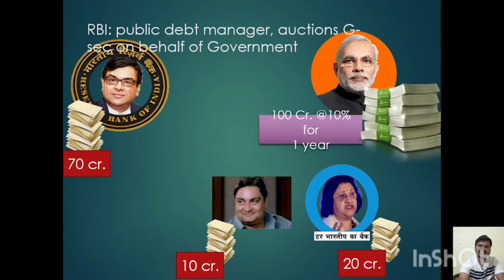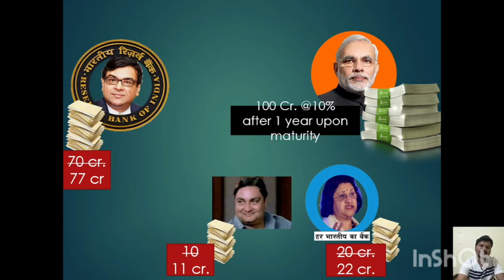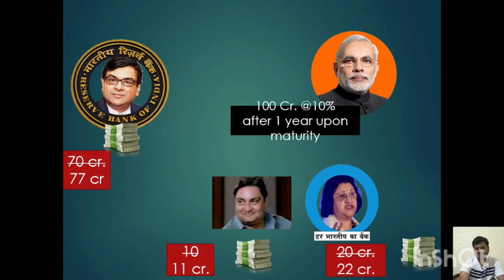Now after 1 year, the government previously told it wanted to take 100 crore rupees at 10% for 1 year. Now after 1 year, what will the situation be? After 1 year, all these persons will get 10%. Government gives money to all these persons. This person will get 10% of 10 crore, that is 11 crore. It will become 22 crore, and here RBI will get 77 crores. Now the money supply in the market will increase.